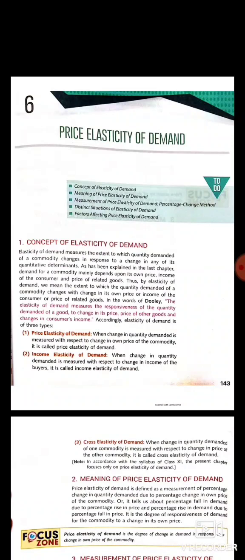When change in quantity demanded of a commodity is measured with respect to change in income level of the buyer, it will be treated as income elasticity of demand. Next is cross elasticity of demand. When change in quantity demanded of a commodity is studied in relation to the change in price of other goods, it will be treated as cross elasticity of demand.